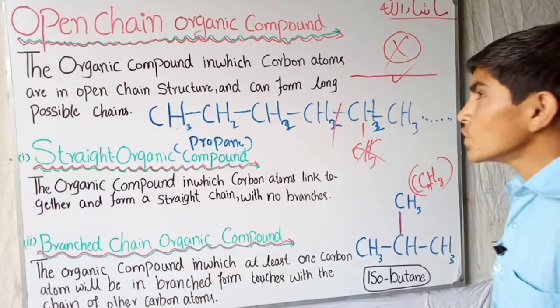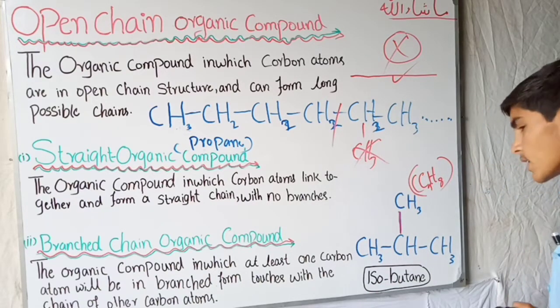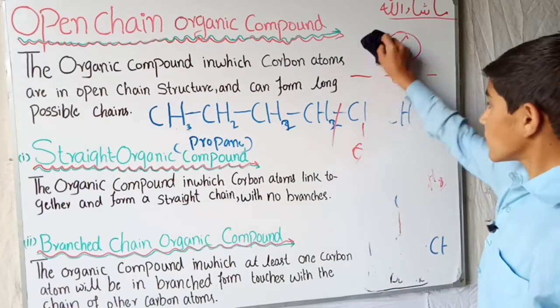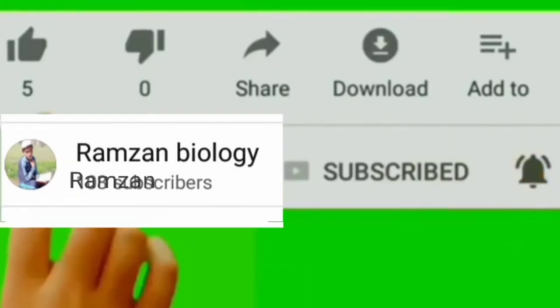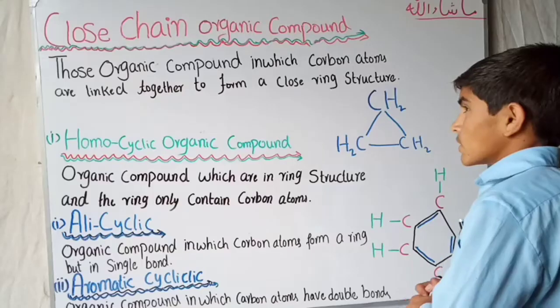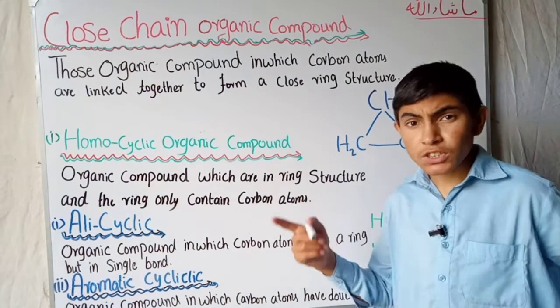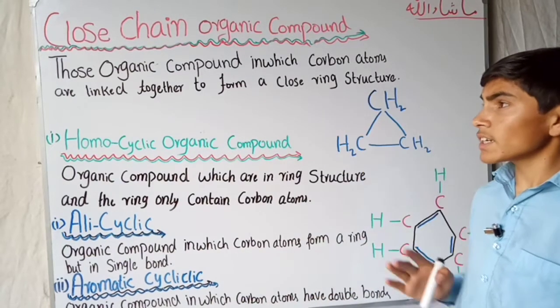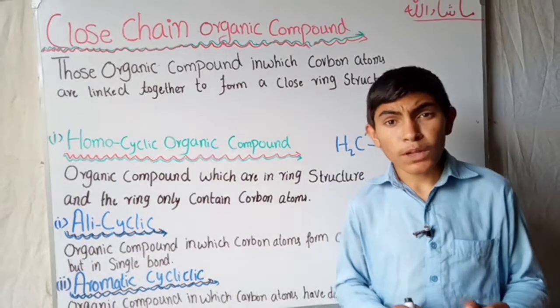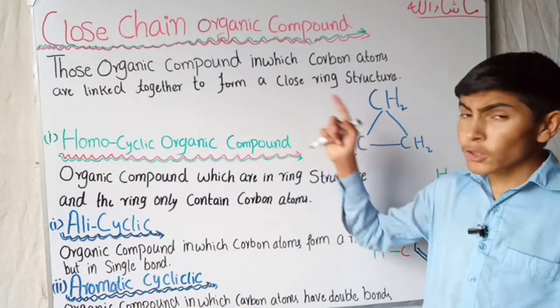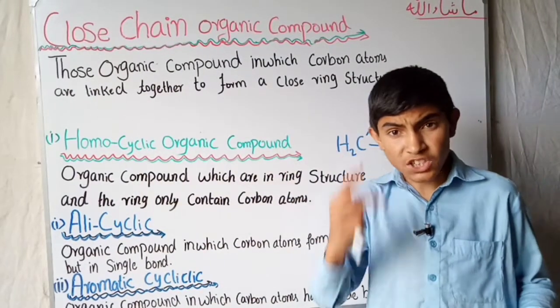Next we will talk about the closed chain organic compounds. The next topic is about organic compounds and their formula structure: the closed chain organic compound. These are organic compounds in which the carbon atoms are arranged or linked together to form a closed ring-like structure.